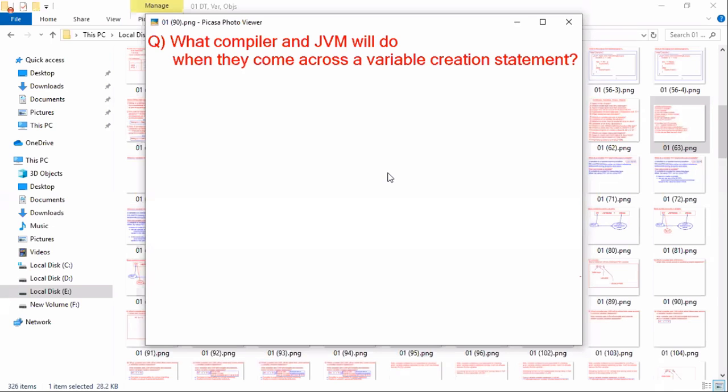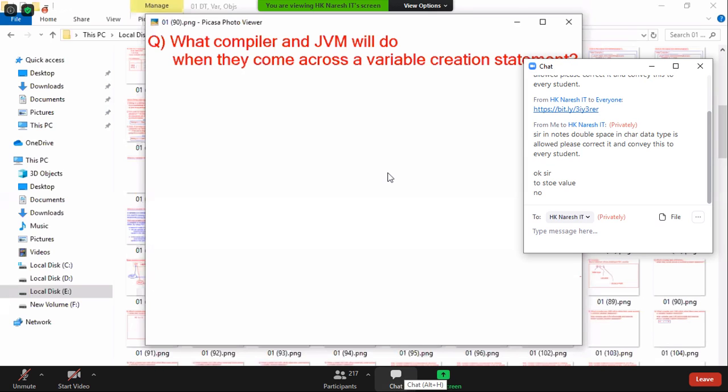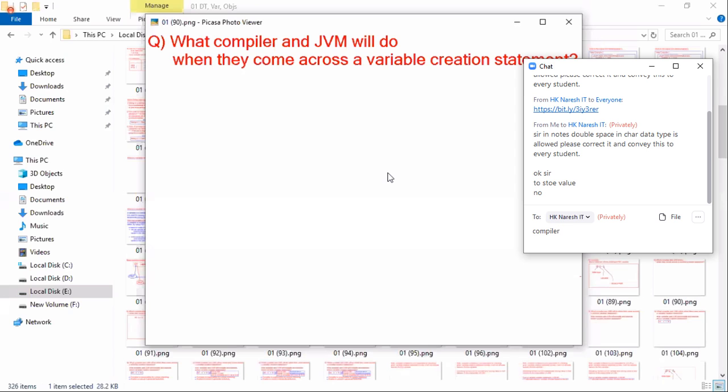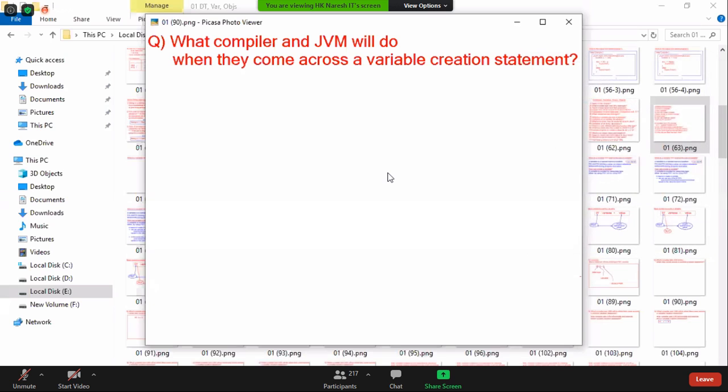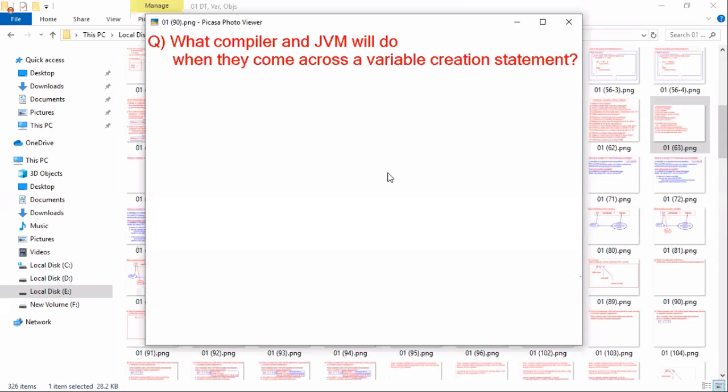To answer what is the output, should you think like a programmer or think like a compiler and JVM? You should not think like a programmer. To develop a program, you should think like a programmer. To answer the given question, to find the output, you must think like a compiler and JVM. How does the compiler look at the statement? Is there any syntax mistake? How does the JVM look at the statement? Is there any runtime mistake? If there is no compile time error and no runtime error, then what is the program execution flow? Then you have to find the output and choose the correct multiple choice option, right?